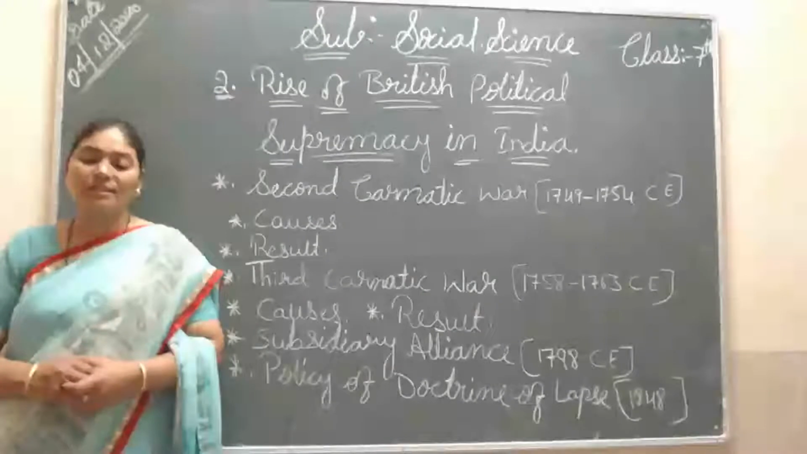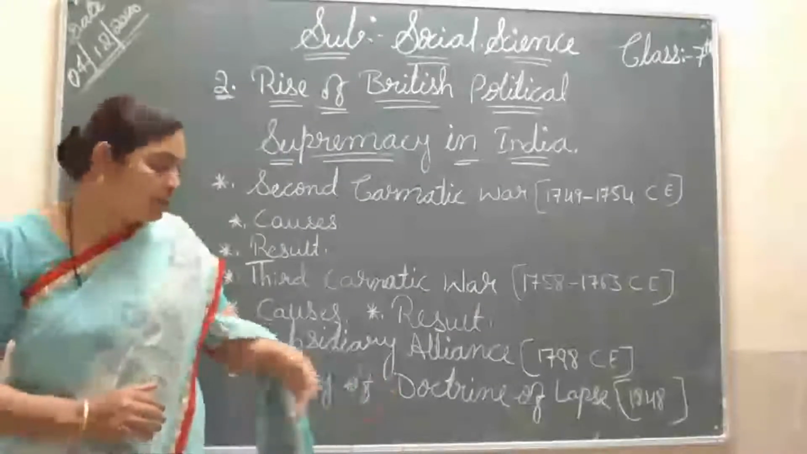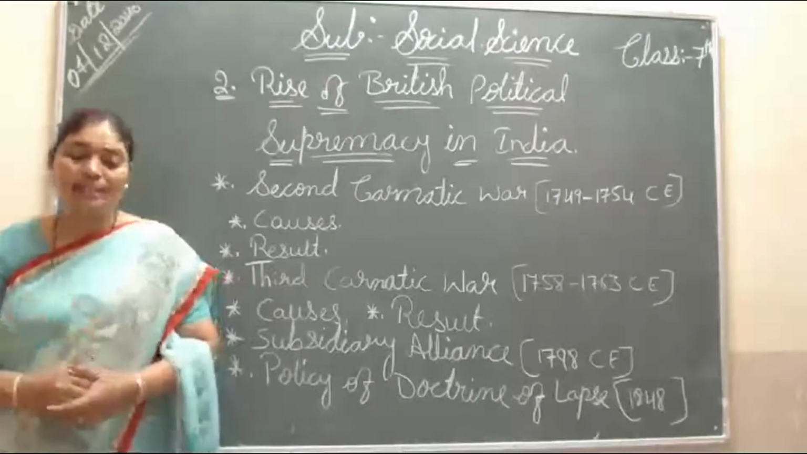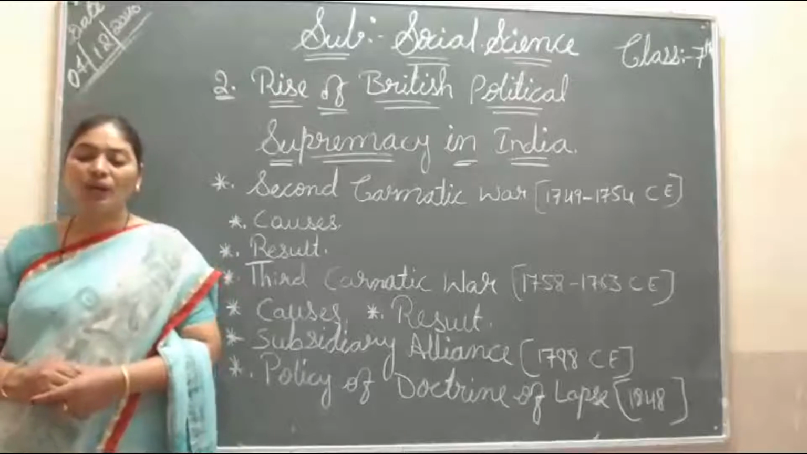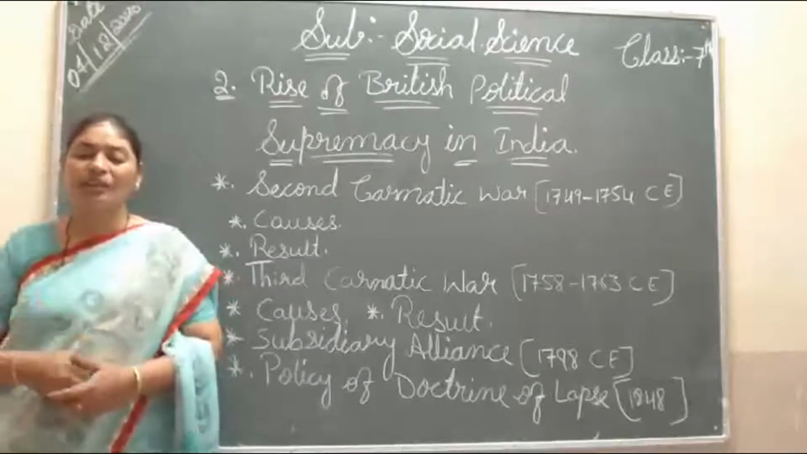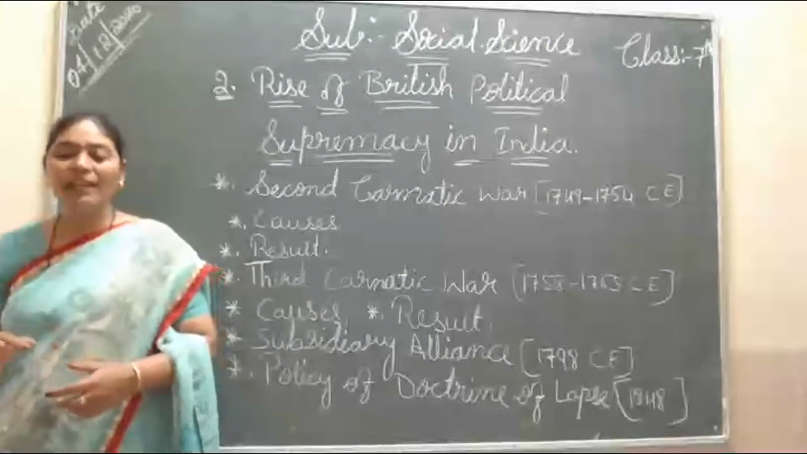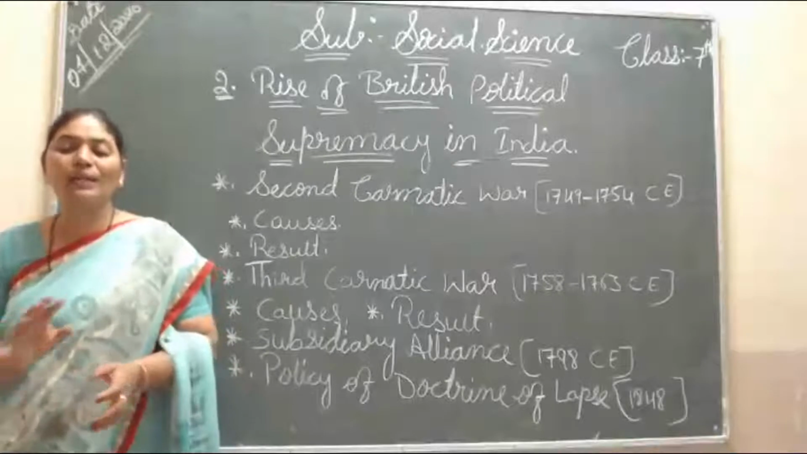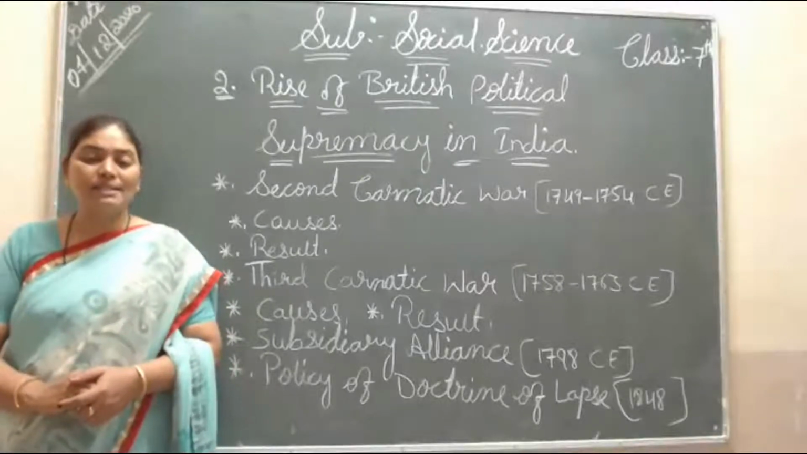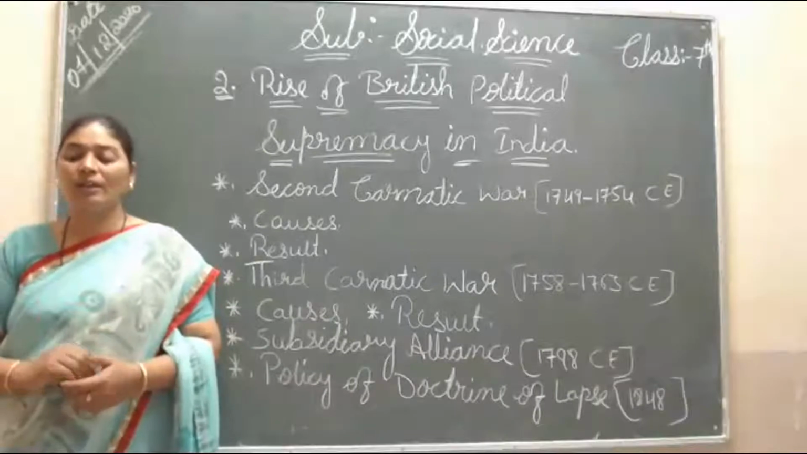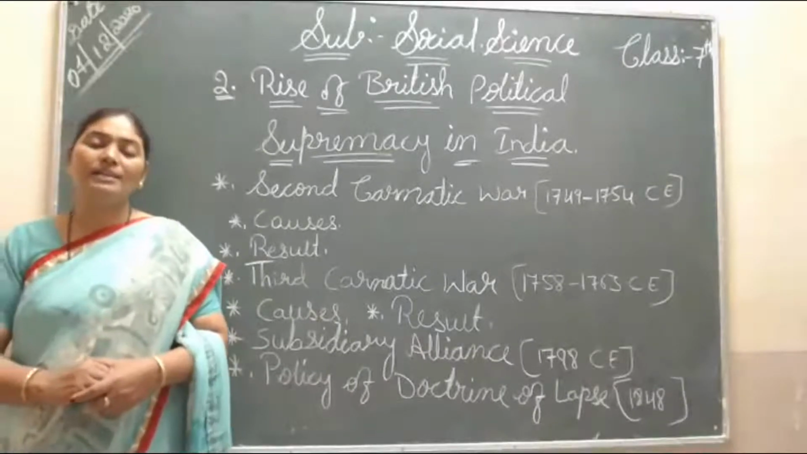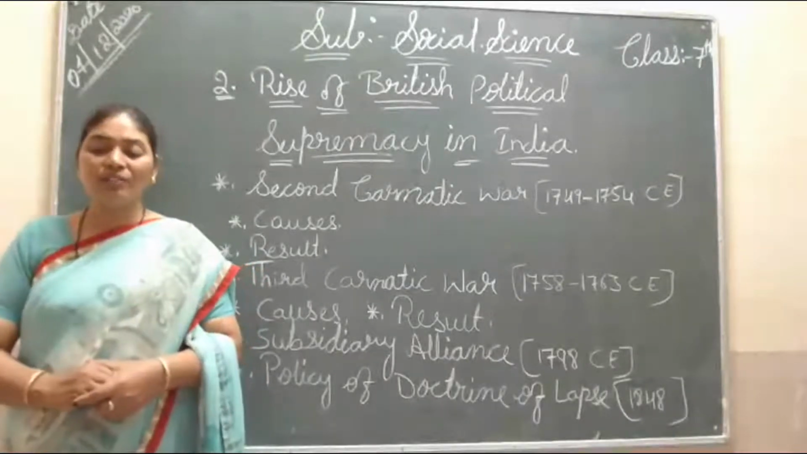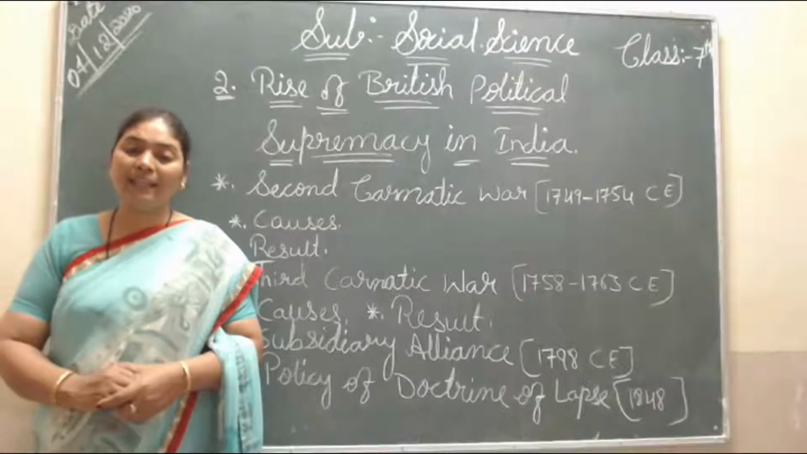Next, they started another policy, that is the policy of doctrine of lapse. So what is this policy? The British Governor General Lord Wellesley introduced the policy of doctrine of lapse, which declared that if any Indian ruler had an adopted son, the son would have no right to ascend the throne. He was the Governor General of the Britishers, and he introduced this new policy in 1848.